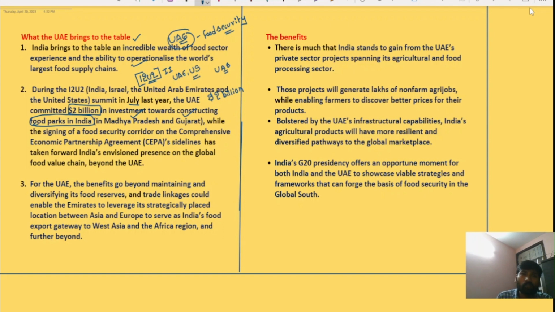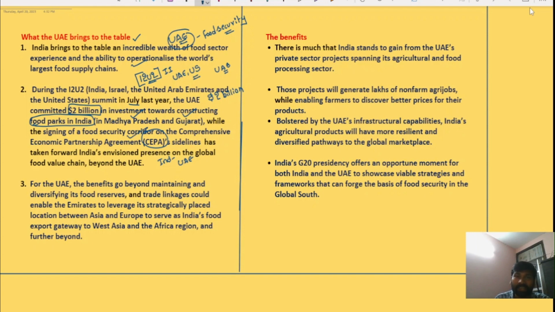India and the UAE signed a comprehensive free trade agreement, the Comprehensive Economic Partnership Agreement. In this agreement, both countries also signed a food security corridor.